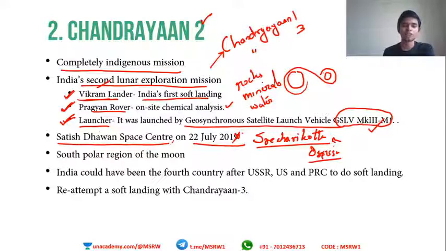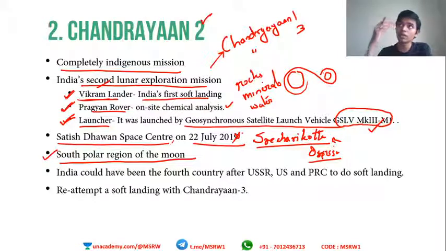South polar region of the moon. This is another important thing to note. If India had succeeded in this mission, it would have been the first country to land a rover in the south polar region of the moon. So what is so particular about the south polar region of the moon? Why do we have to go there? It is because it is always in the shadow region of the moon.